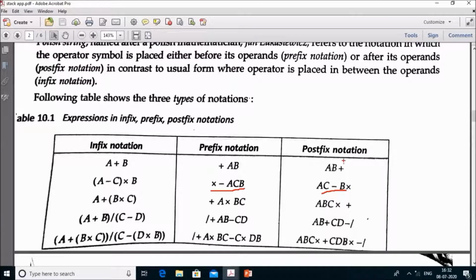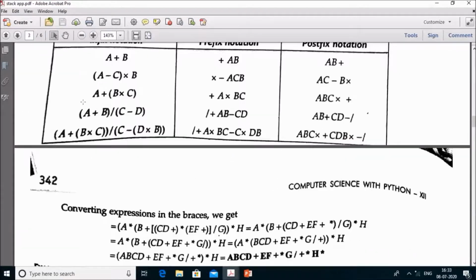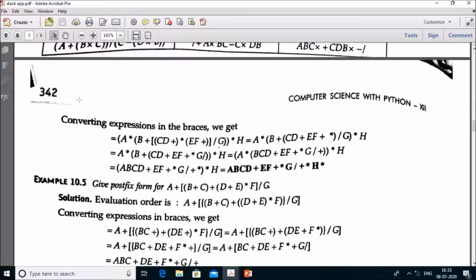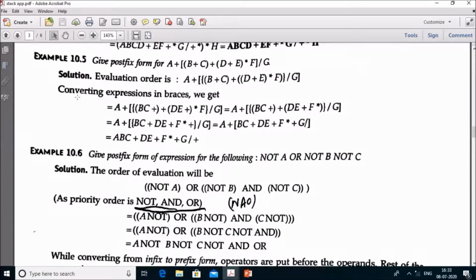Now we can use the stack to convert one notation to another notation, like this one. This example is of infix notation. But if you want to convert infix to postfix, you can use the stack and the answer comes like this. Same for this example.